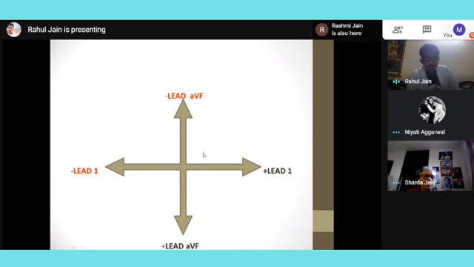So if in lead 1 I am seeing negative, I will go towards this quadrant, and if I am seeing lead AVF positive, then I will go towards this quadrant. That's how we have to follow. In case both are positive, the resultant quadrant is this one, which is normal. And if lead AVF is negative and lead 1 is positive, then the quadrant becomes this one. Do I need to repeat it, ma'am?